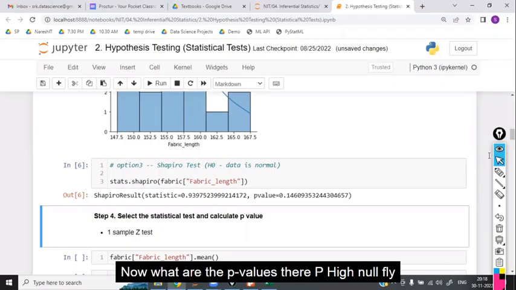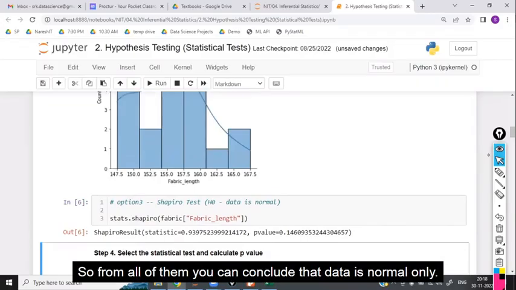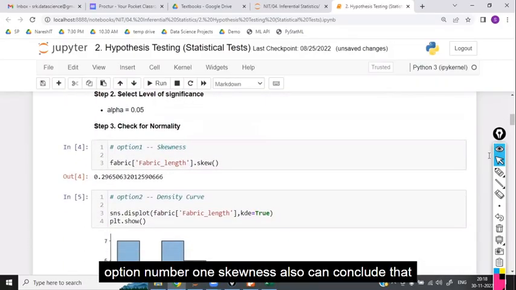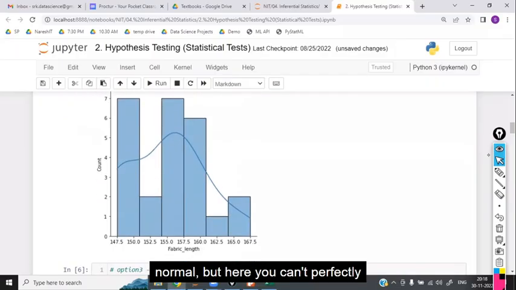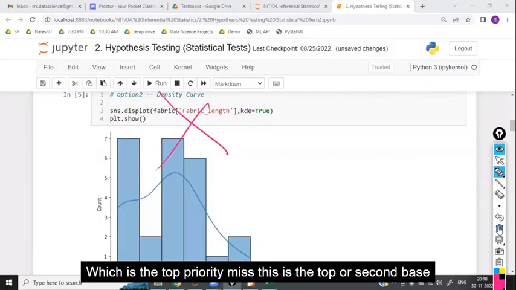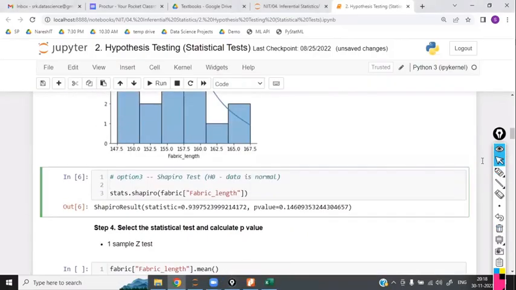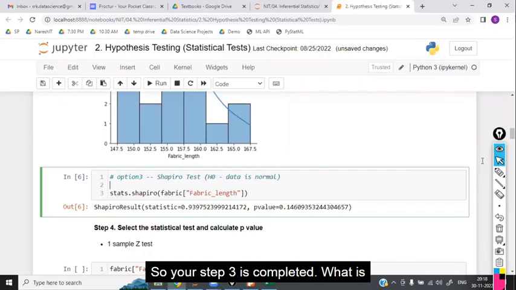Now what are the p-values there? P high, null fly. For the Shapiro test, what is the null? Data is normal. So from all of them, you can conclude that data is normal only, right? Option number 1, skewness, you can conclude that data is normal. Using option number 2, data is normal. But here you can't identify perfectly, so it is the least preferred. The top priority is the Shapiro test, and the second way is skewness. So using these, we can conclude that data is normal. So your step 3 is completed.